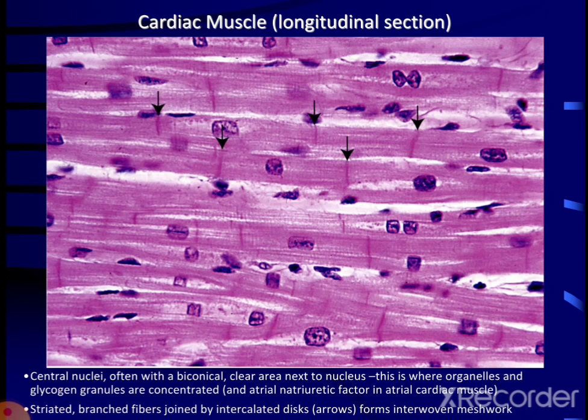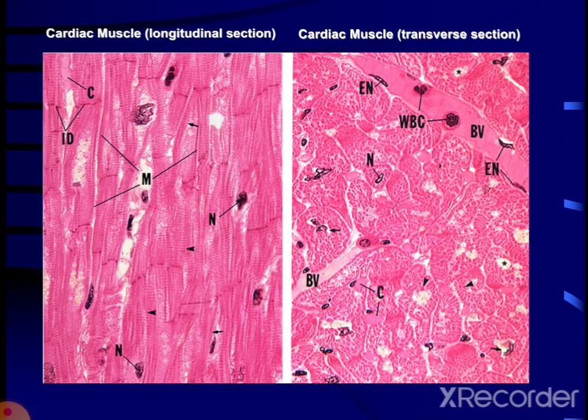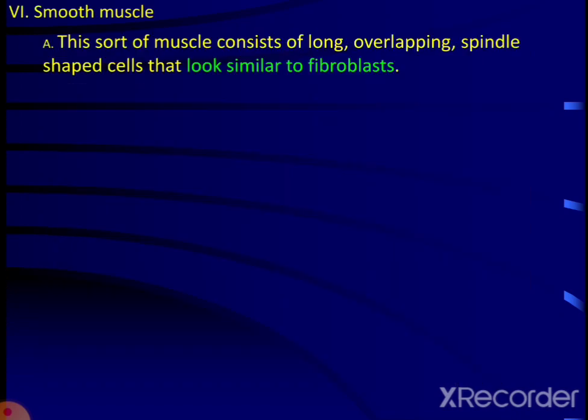cardiac muscle fibers. This is the electron microscopic longitudinal section of the cardiac muscle, in which the black arrows are demarcating the intercalated disc, and here please note that the nucleus is situated in the center of the cardiac muscle fiber. And here we also see the light and dark bands.